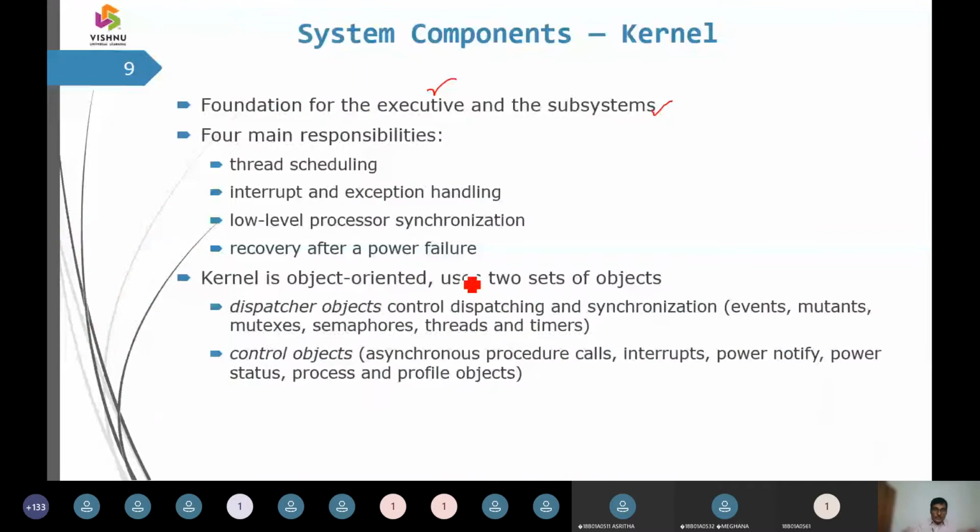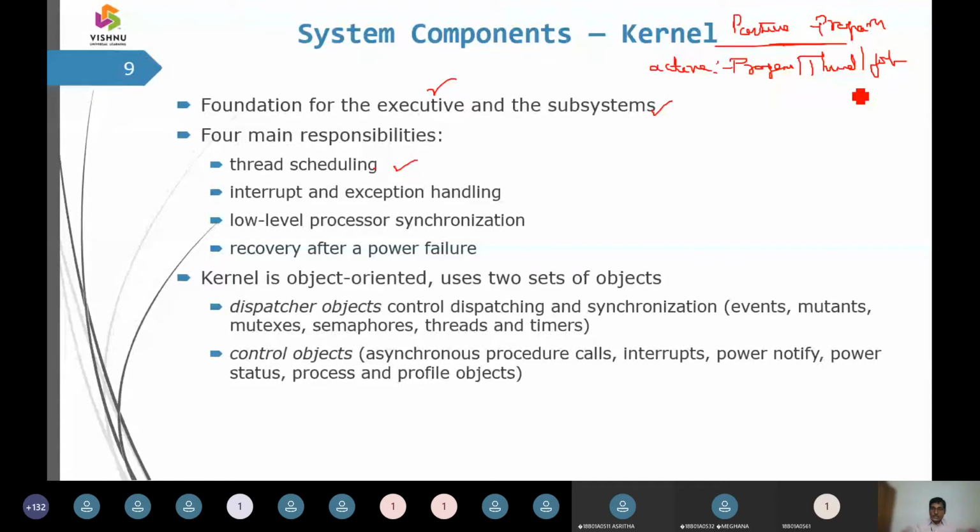So what will be the major responsibilities of thread scheduling? Yeah, the first word we are going to call is thread scheduling. So a process is going to be called a thread, or it is going to be called a job, and it is going to be called an active entity. When it is a passive entity, then we are going to call that a program. So by active entity, we mean it is a program, thread, or a job.